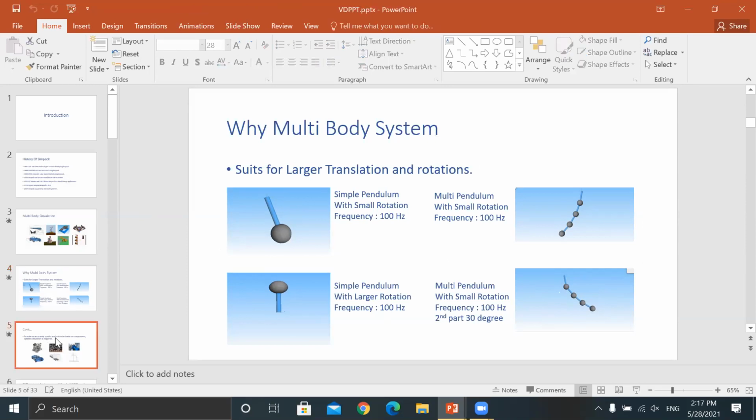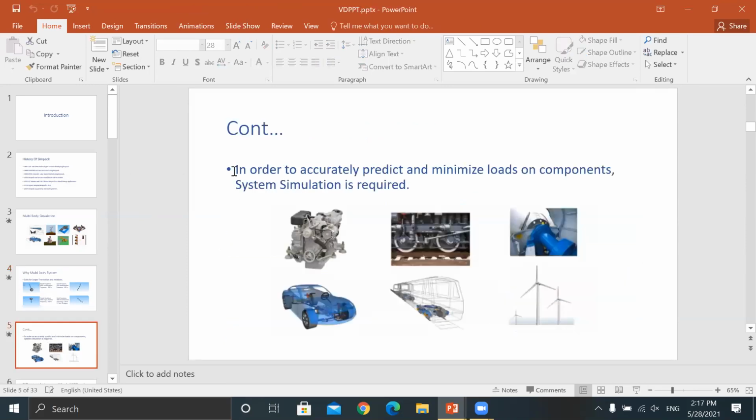Now, in order to accurately predict and minimize the load on a component, system simulation is required. Look, let's say this is a car. You want to calculate how much load is being applied here, what factors affect it while driving, and the maximum speed you can achieve without damage.